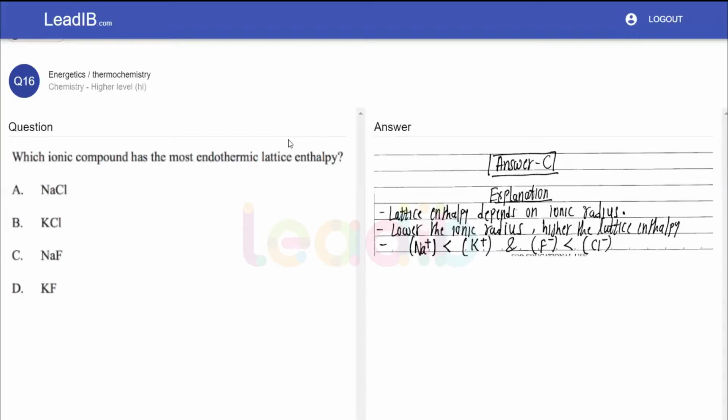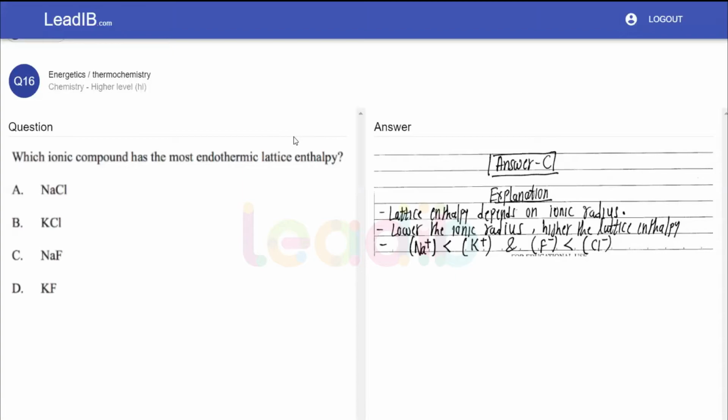That means where we need to spend the maximum amount of energy. And the answer comes: the stronger the bond between the ions, that means the stronger the ionic bonds, the higher the energy we need to spend. So the question amounts to: in which of these compounds are the bonds strongest? That's all. There is nothing else.